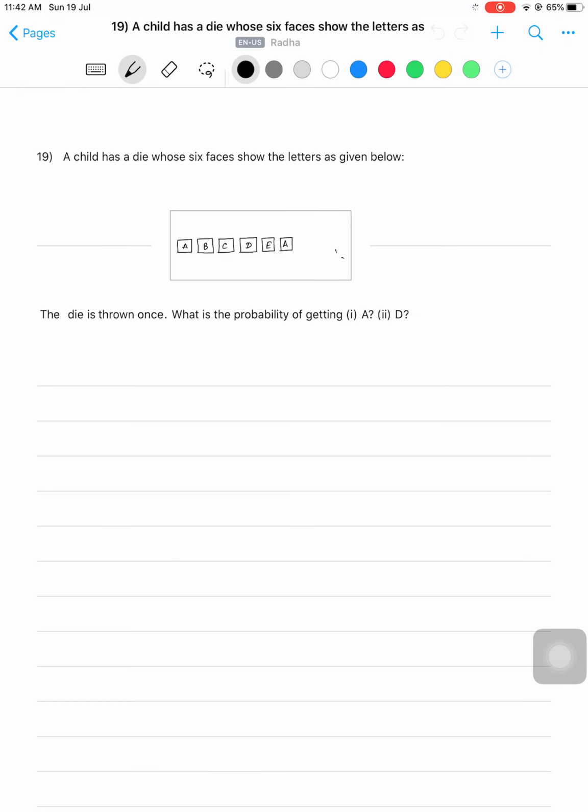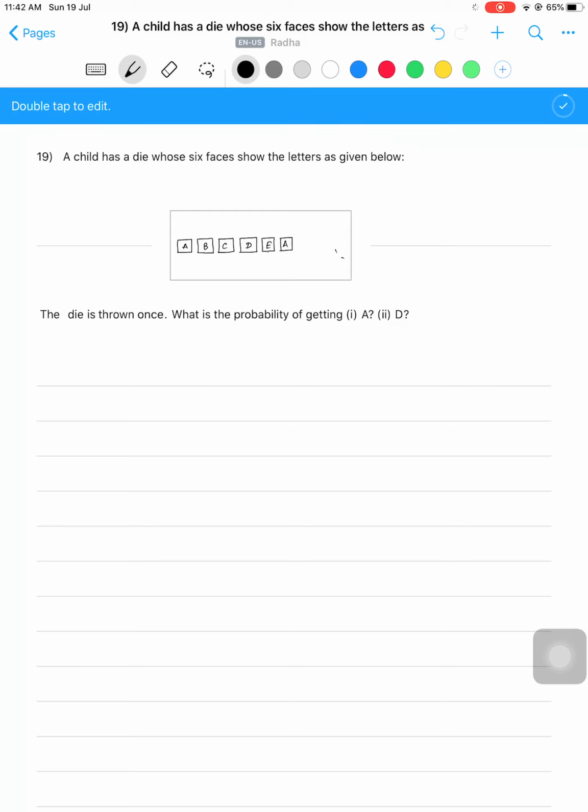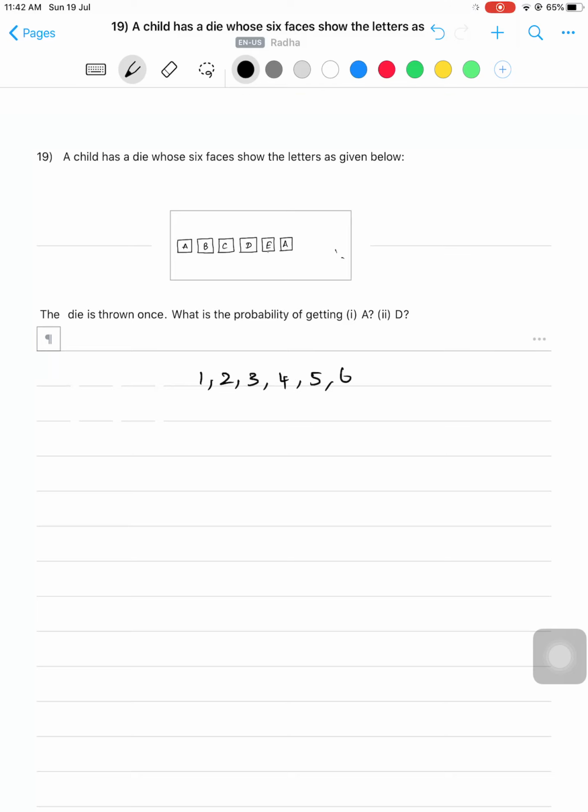And this is a very simple one. A child has a die whose 6 faces show the letters as given below. So what are the letters? A, B, C, D, E and A. As you have seen in a die, you will have 1, 2, 3, 4, 5 and 6. This is in a normal die. But here there is a die with alphabets, that is A, B, C, D, E and again A.